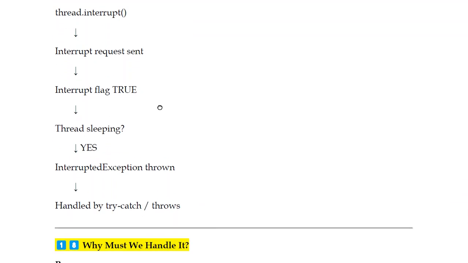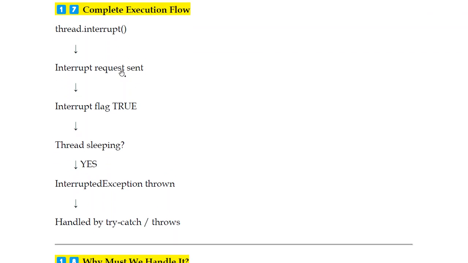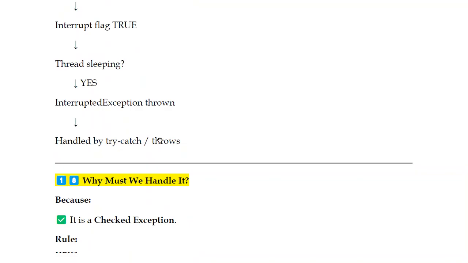The complete execution flow is: the interrupt method is called, the request comes in, the flag is set to true, and if the thread is sleeping, InterruptedException is thrown. The exception will be handled by try-catch or throws. Try-catch means then and there you give the solution. Throws means you are just declaring the exception and carrying it forward; whoever is calling that method will handle it.